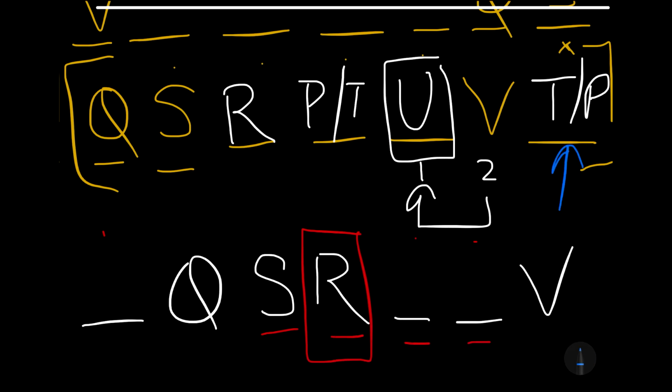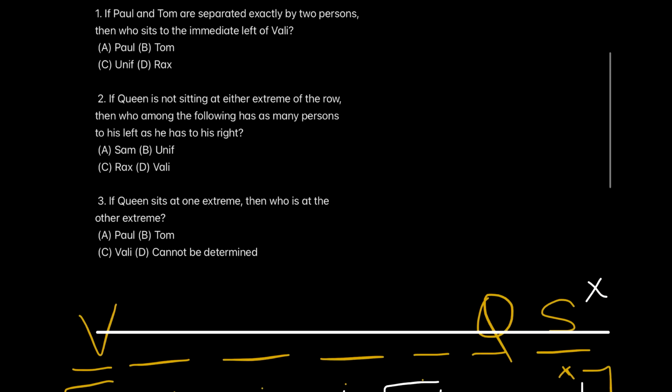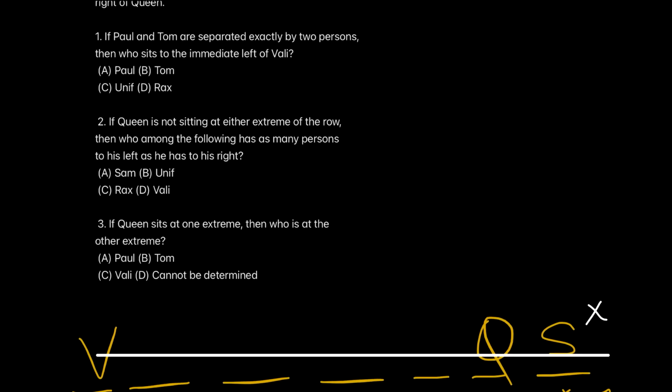Slash means the person on the other extreme can be T and can be P as well. So when we don't know whether the person is Tom or Paul, the best possible answer in this situation is, we all know that, cannot be determined. So the third question's answer goes as cannot be determined, keeping all the conditions into mind.